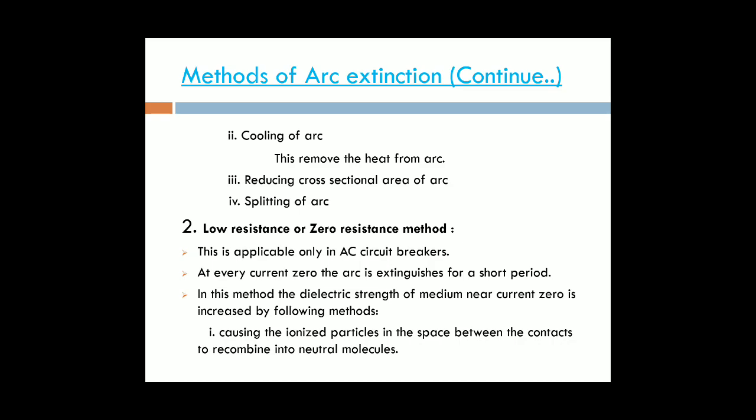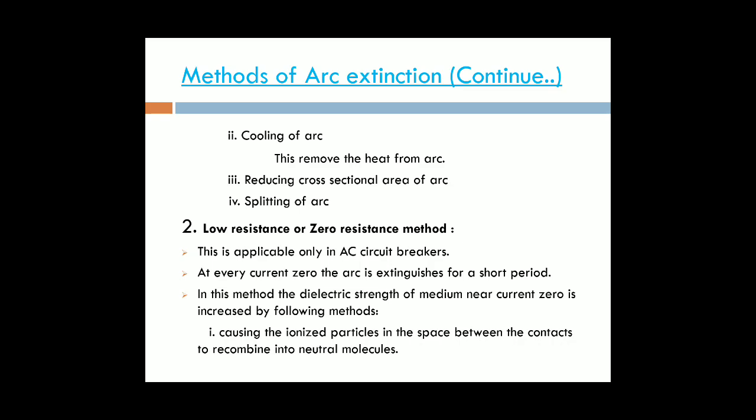In this method, the dielectric strength of the medium near the current zero is increased for the following reasons. The first reason is causing the ionized particles in the space between the contacts to recombine into neutral molecules.